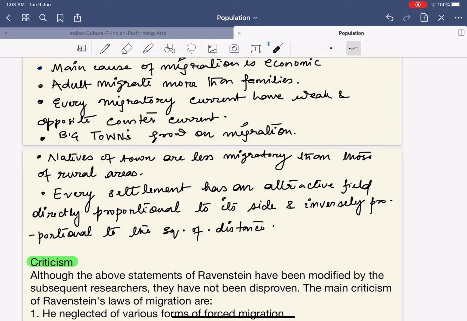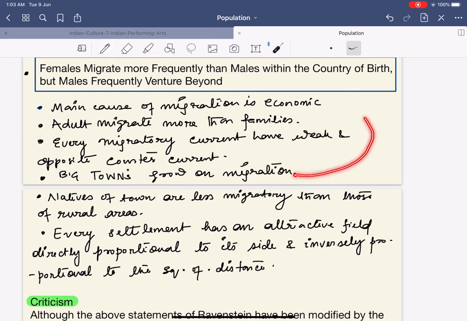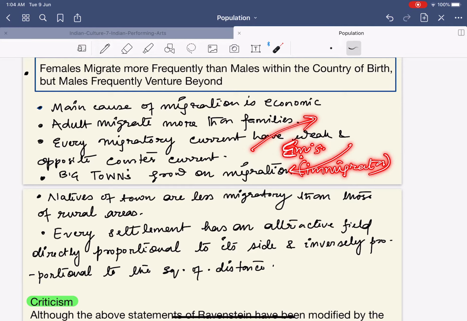Now basically understand this, that the larger towns such as Mumbai, Chennai, Bengaluru, they have grown basically because of the migrant workers that actually move into there for better economic opportunity, as we had discussed over here. Hence, big towns grow on migration, or I can say big towns grow on immigration. What is immigration? Moving into the town. And please remember, emigration, it's E. Emigration means moving out. Immigration means moving in.